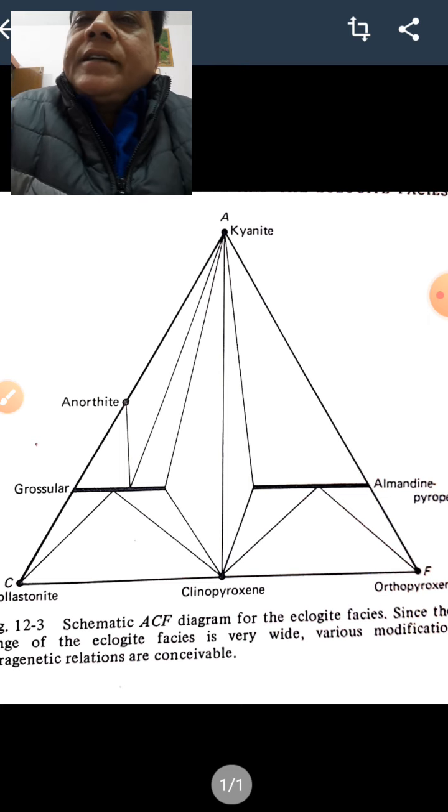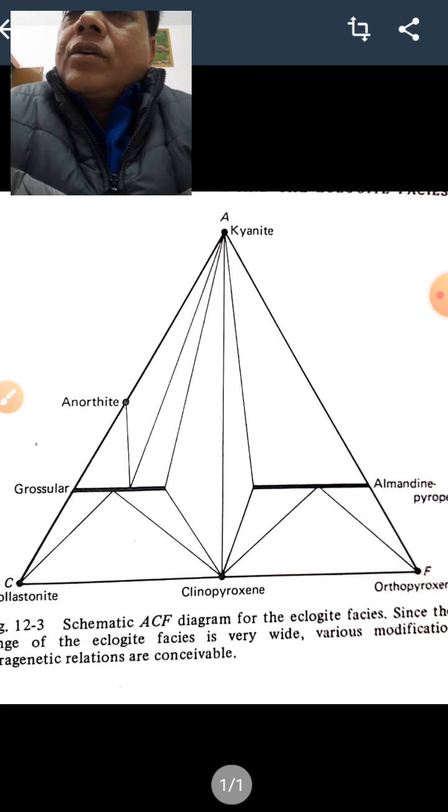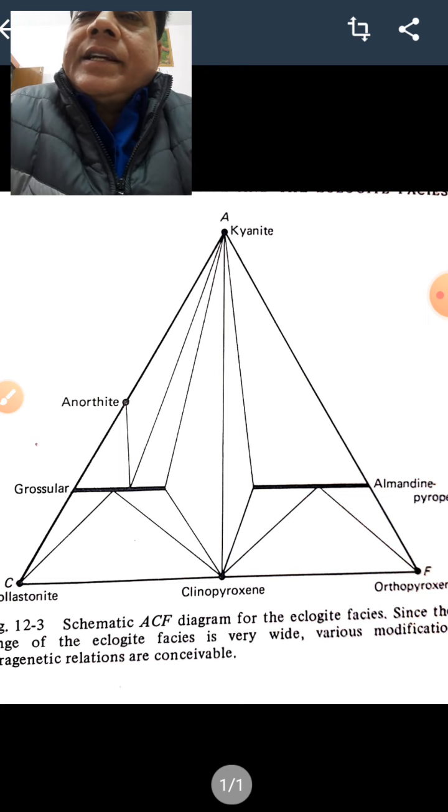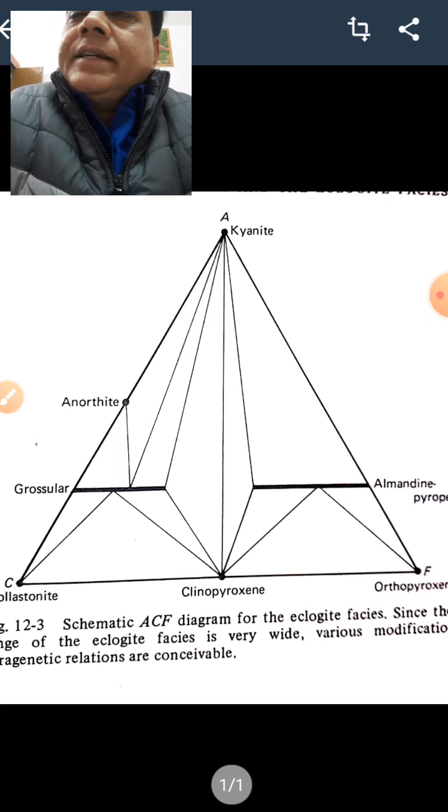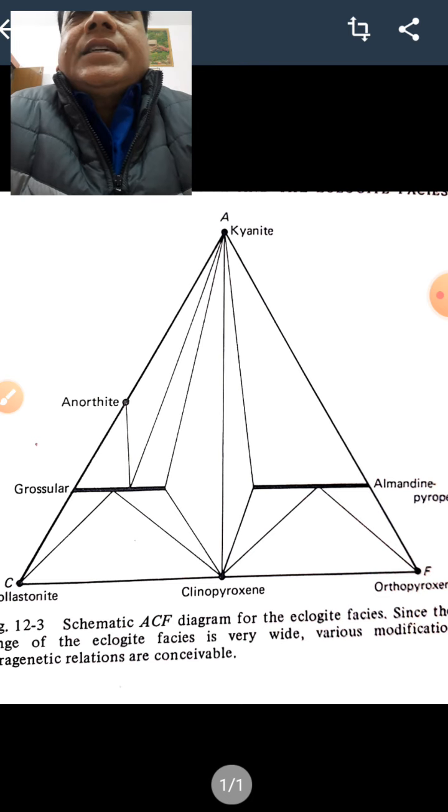Now the common minerals: omphacite garnet, right? Then omphacite garnet kyanite plus or minus rutile, omphacite garnet plus or minus anorthite, omphacite garnet quartz rutile, omphacite garnet diamond quartz. Such mineral assemblages we notice.